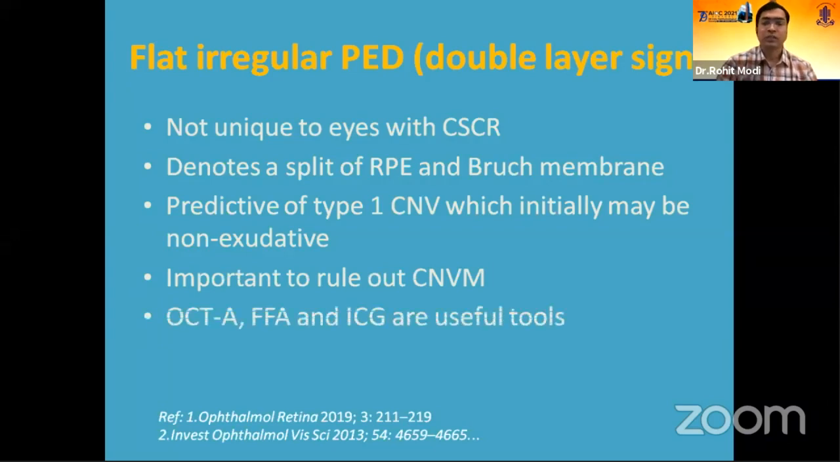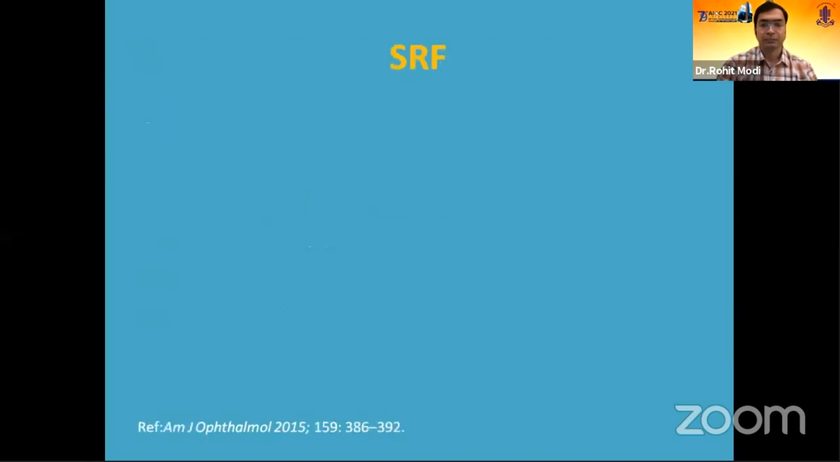It's important to rule out CNVM in these cases, and OCT angio, FFA, and ICG are also more useful than just OCT in these patients.